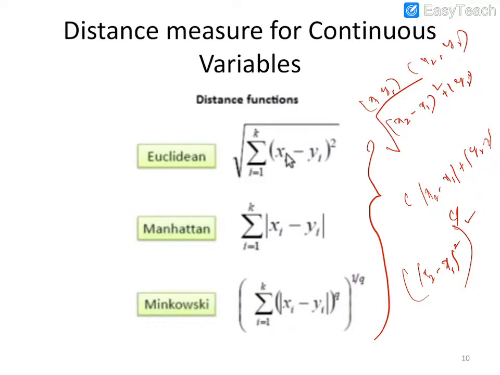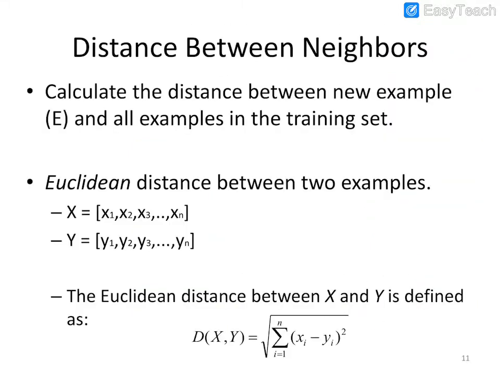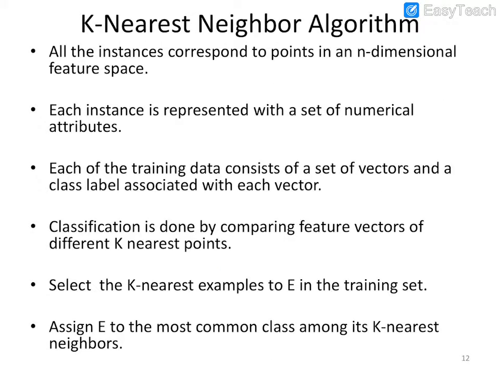Why are we using the distance? If we calculate the distance between two objects and the distance is very small, then the object may belong to that particular category or group. That is the concept of nearest neighbors. Calculate the distance between the new example and all examples in the training set, using the popular Euclidean method. All the instances correspond to points in n-dimensional feature space. Each instance is represented with numerical attributes.